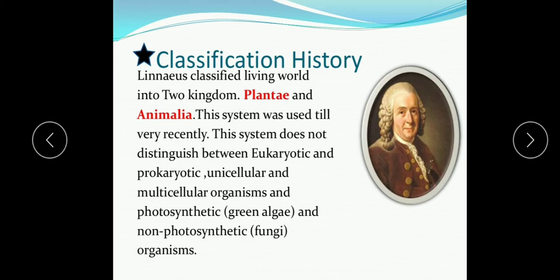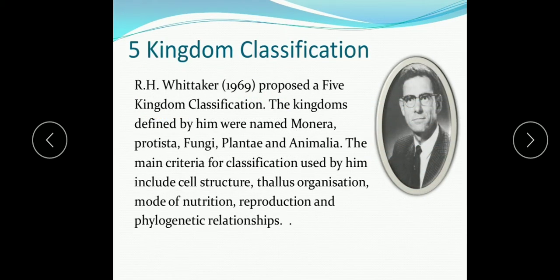In this manner the classification started from two kingdoms, then the third kingdom of life, Protista, was added, then the fourth kingdom, Monera, and at last the fifth kingdom, fungi. This five kingdom classification was proposed by R.H. Whittaker in 1969, and the kingdoms defined by him were named Monera, Protista, Fungi, Plantae and Animalia.